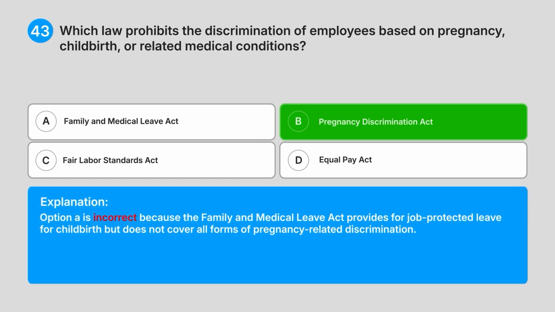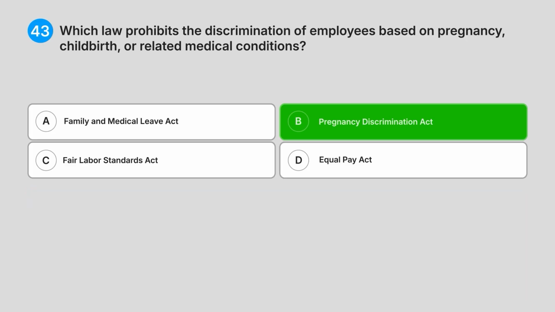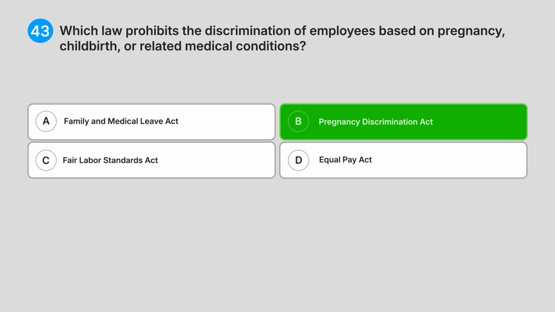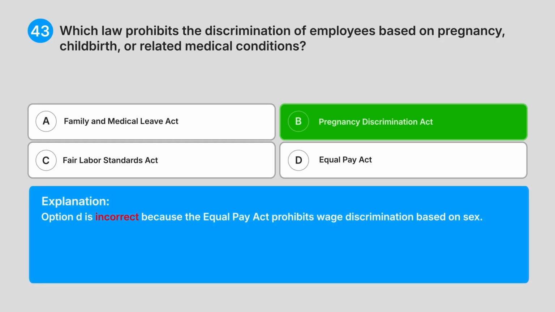Option A is incorrect because the Family and Medical Leave Act provides for job-protected leave for childbirth but does not cover all forms of pregnancy-related discrimination. Option C is incorrect because the Fair Labour Standards Act establishes minimum wage and overtime standards. Option D is incorrect because the Equal Pay Act prohibits wage discrimination based on sex.